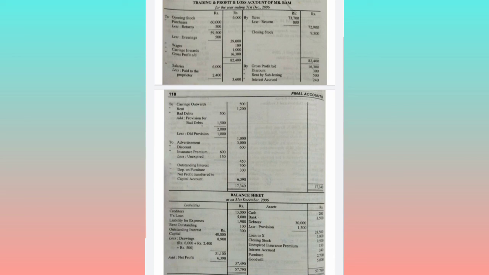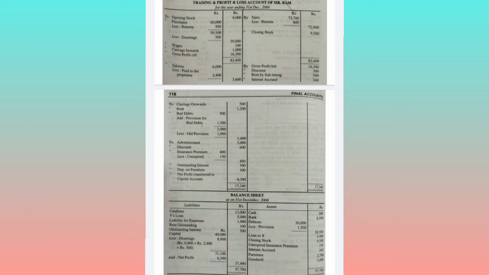Loan from Y carries 6%. Loan from Y is a liability. Liability means outstanding, so we will use the word outstanding. Outstanding interest we still need to pay. That comes to loan from Y 5,000 into 6%, 300 would be the outstanding interest. So it is a liability and an expenditure we need to pay, so it will come on the debit side of the P&L account and on the liability side of the balance sheet.